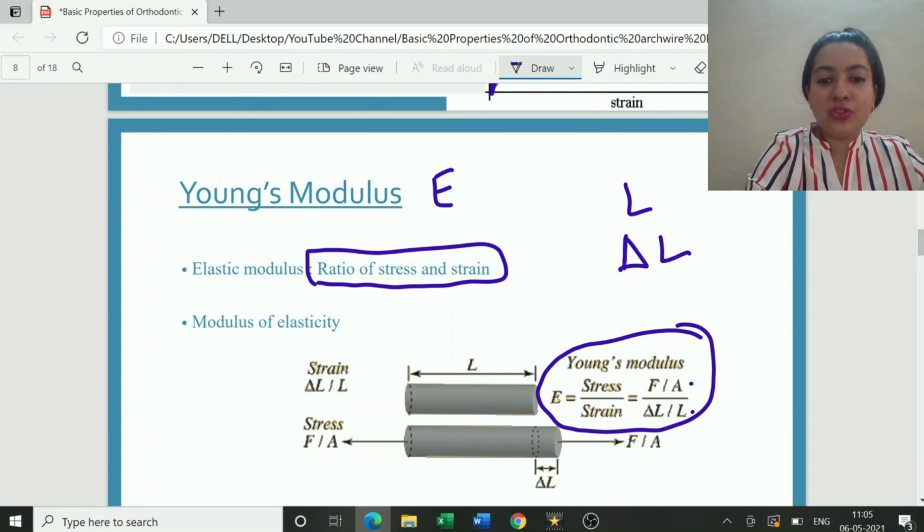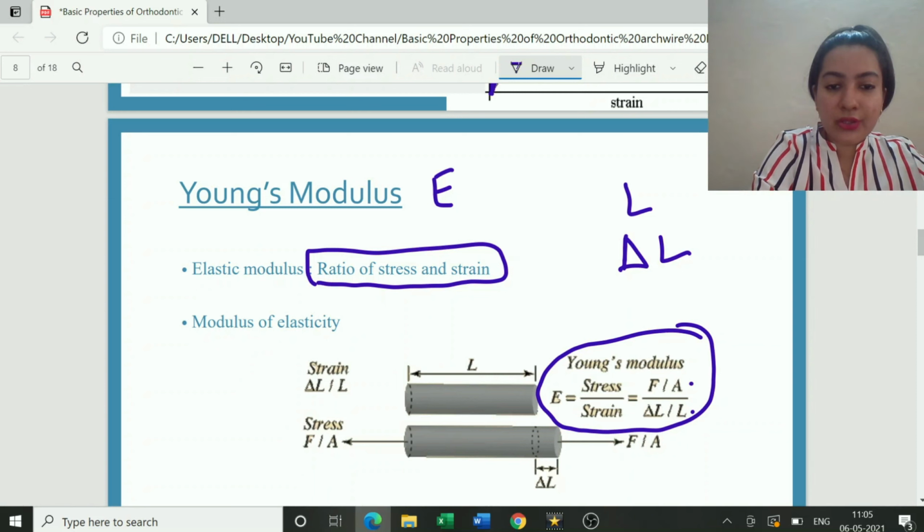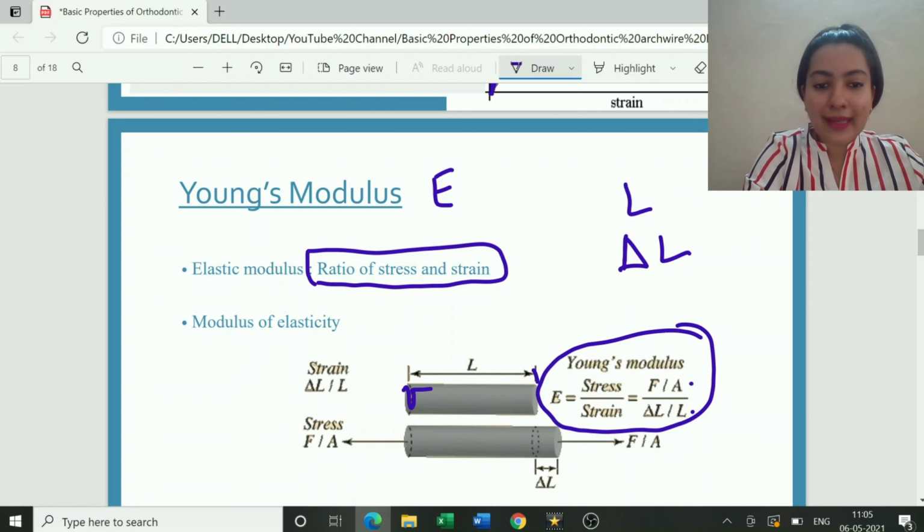Okay. Suppose now you take this log. Do you see this figure? Consider this log. It is of length L. When strain occurs, what happens? There is change in dimension. So this is the change in dimension, which is depicted by delta L. Why? Because stress was acting on it. And what kind of stress is acting on it?